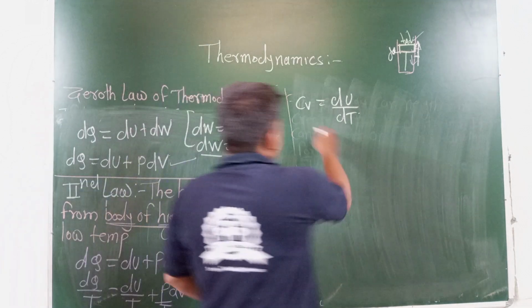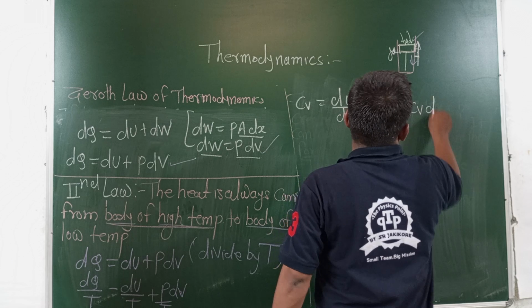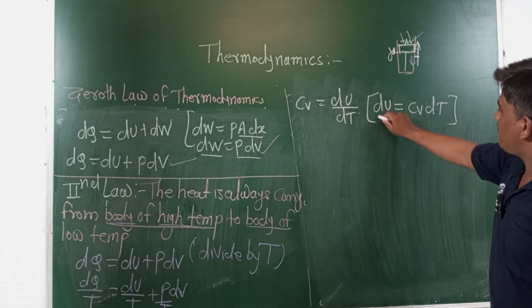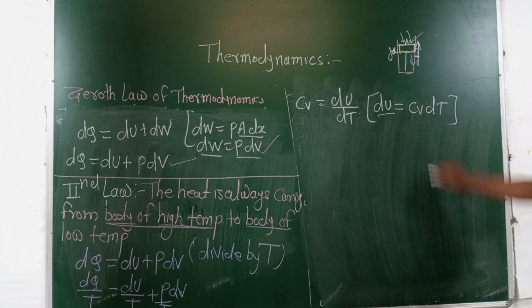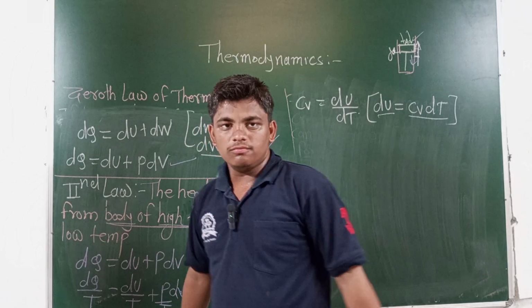Then we know that du is equal to CV dT, to be substituted at the place of du.